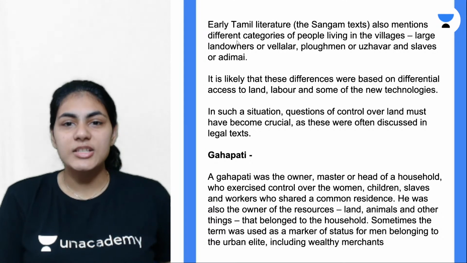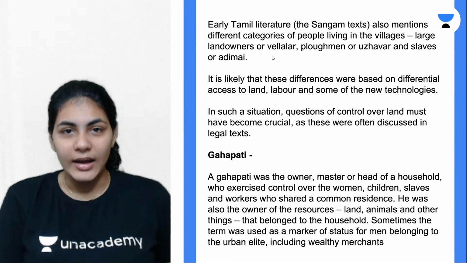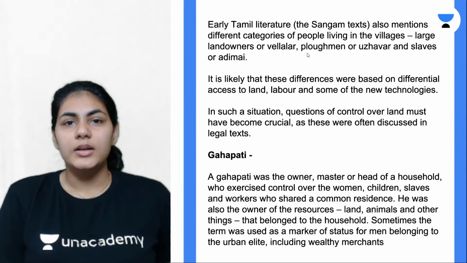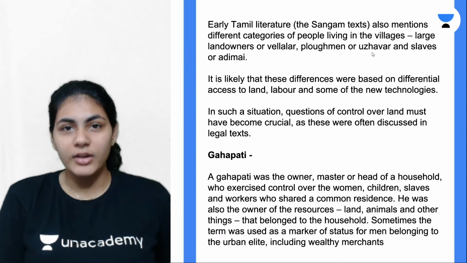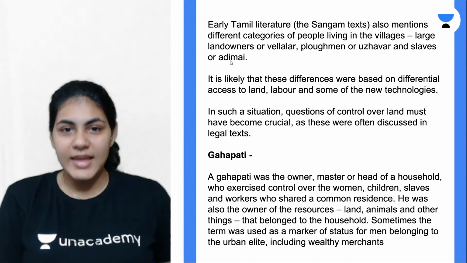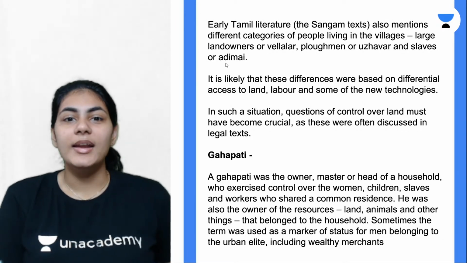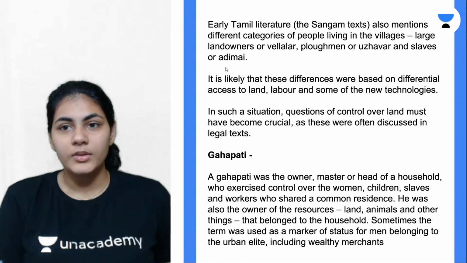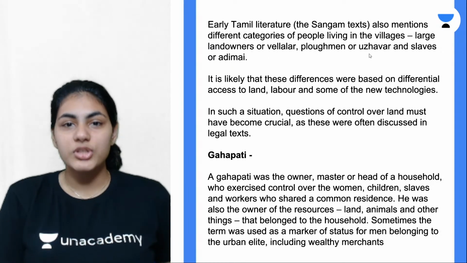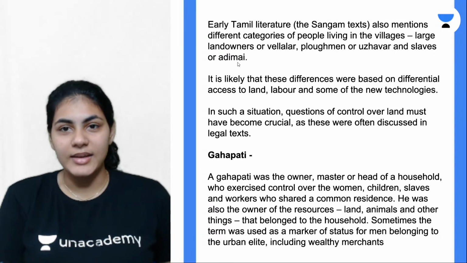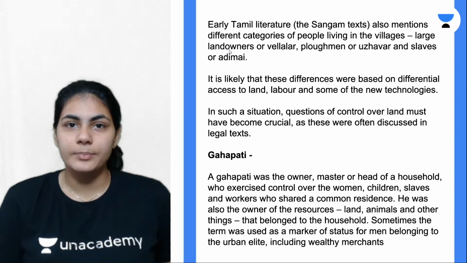So these large landowners were called Vellalar in Tamil. Plowmen or small peasants were called Ujavar. And these slaves, who are also called agricultural laborers, were called Adimai. Yeah. So Vellalar, Ujavar, and Adimai are the three categories of people mentioned in the Tamil text, also called the Sangam text.